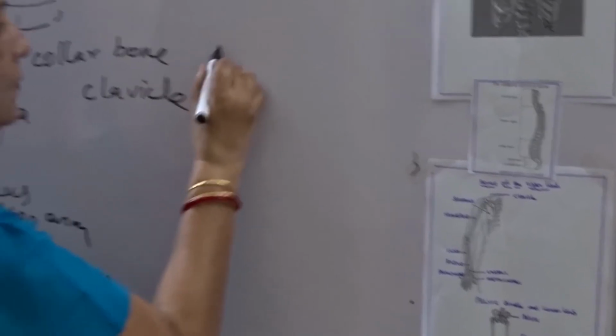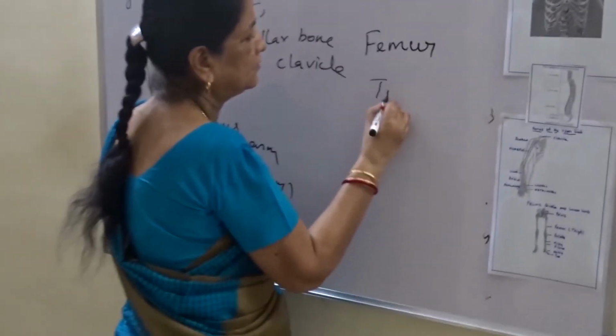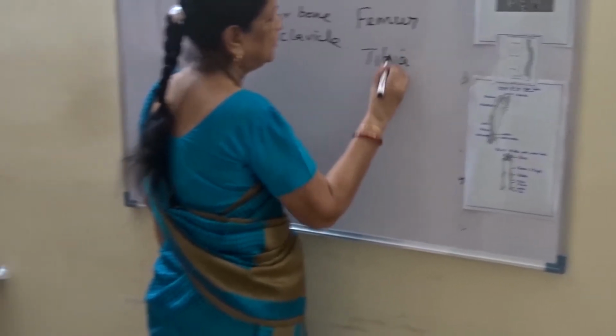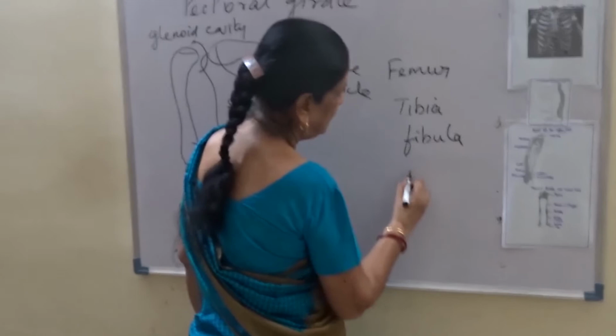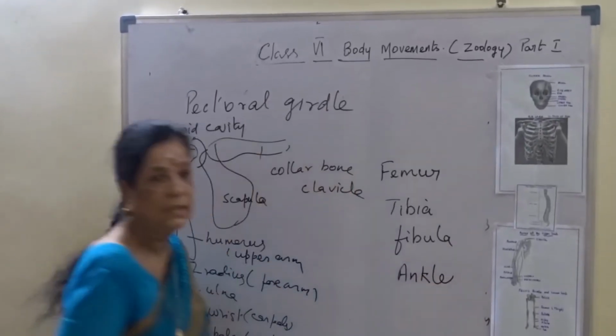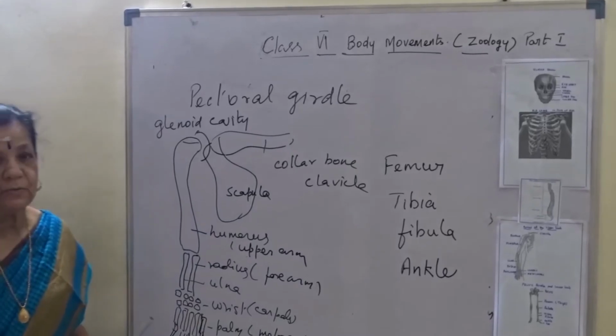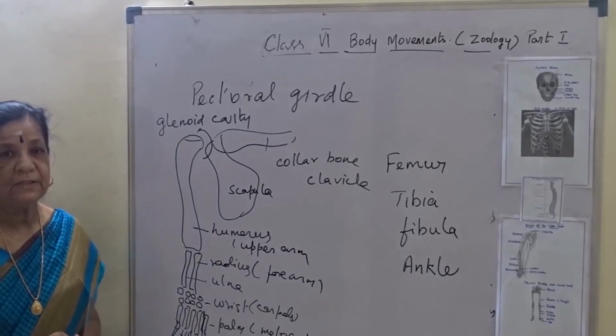I hope you are able to follow this. Now here is the thigh bone, the femur, and then we come across the tibia, fibula, then the ankle. These are the new terms we are understanding. I hope you have understood the lesson. We will continue in the next class.